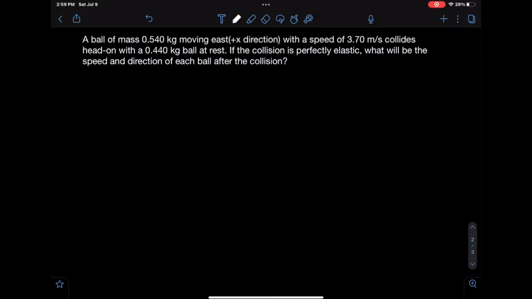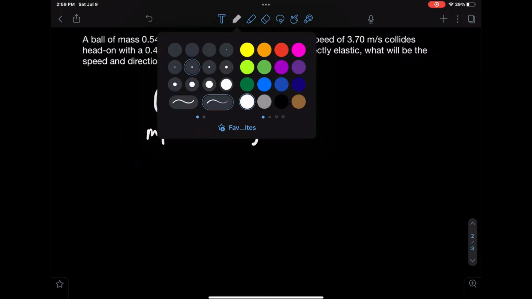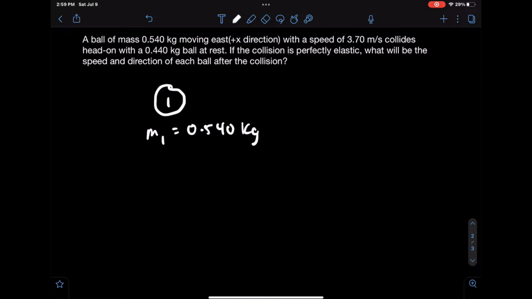So we'll start this problem by going ahead and drawing a diagram. The first ball, we'll call that ball 1, has a mass of 0.540 kilograms. It is moving in the east direction, the positive x direction. So when we have a graph, this is the positive x direction, this is east. So it has a speed of 3.7 meters per second.